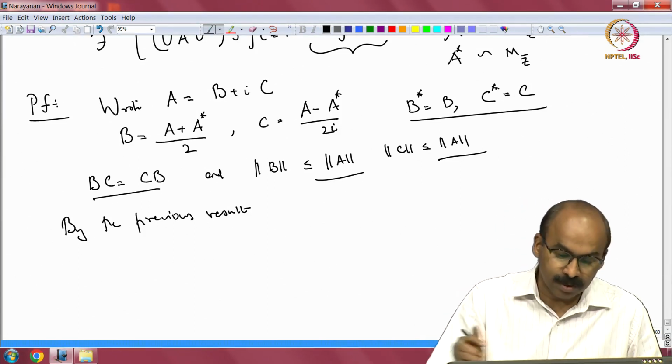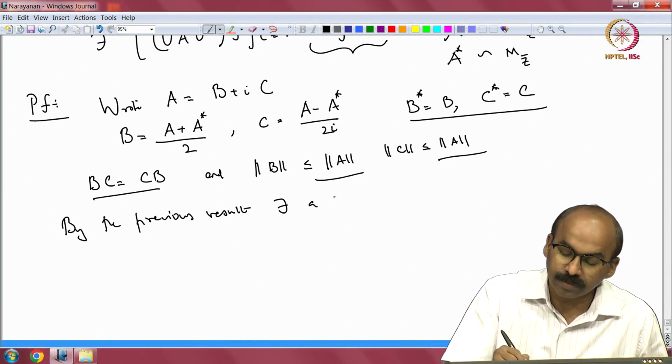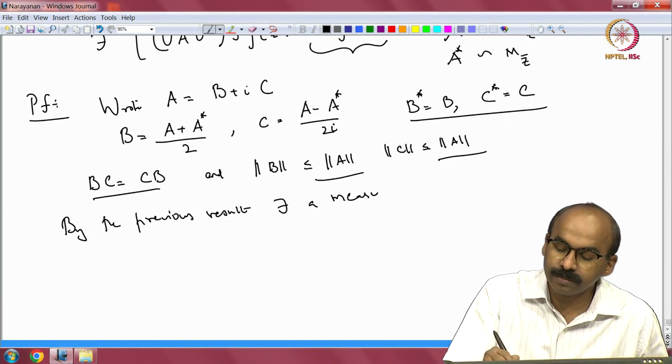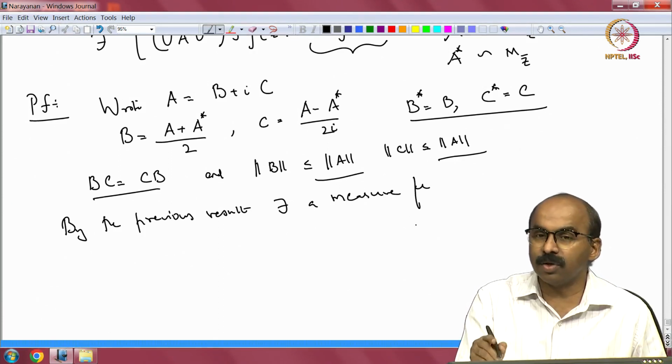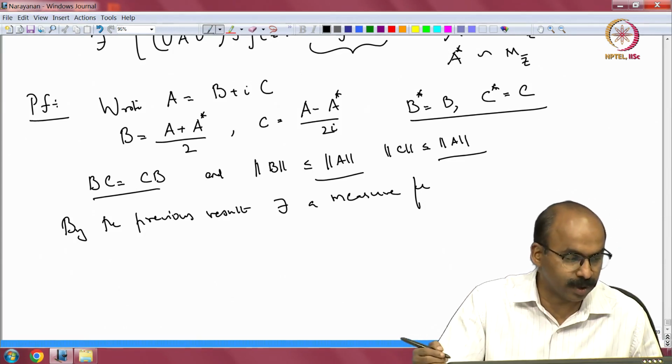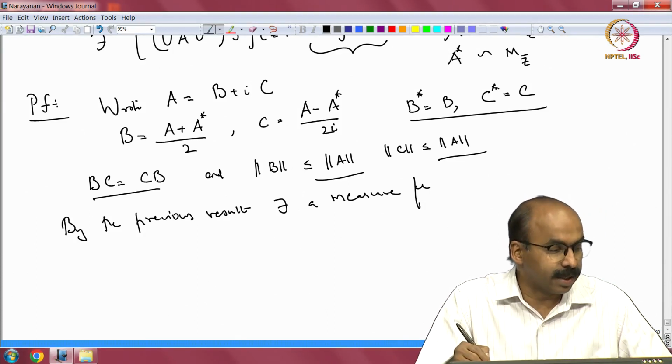So by the previous result there exists a measure mu, because I have a cyclic case. So there is only one measure, otherwise you take the direct sum. I will leave out that part, we will do that in the general case.